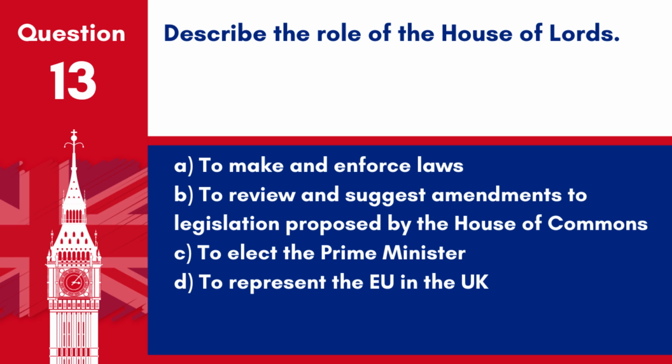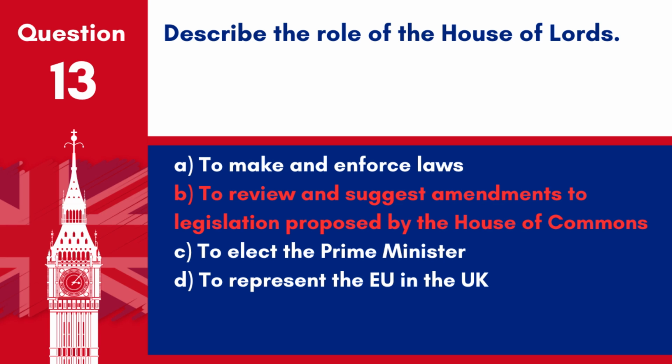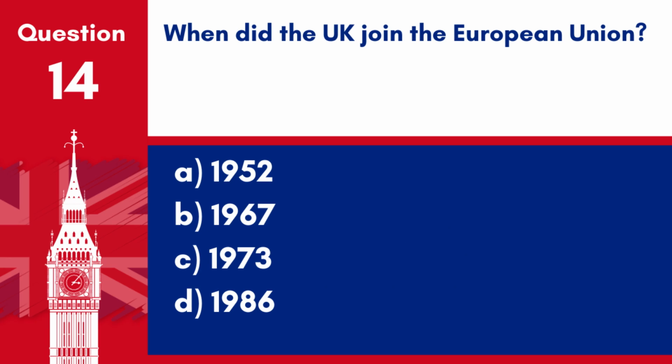Question 13. Describe the role of the House of Lords. A. To make and enforce laws. B. To review and suggest amendments to legislation proposed by the House of Commons. C. To elect the Prime Minister. D. To represent the EU in the UK. Answer: B. To review and suggest amendments to legislation proposed by the House of Commons. The role of the House of Lords is to review and suggest amendments to legislation proposed by the House of Commons.